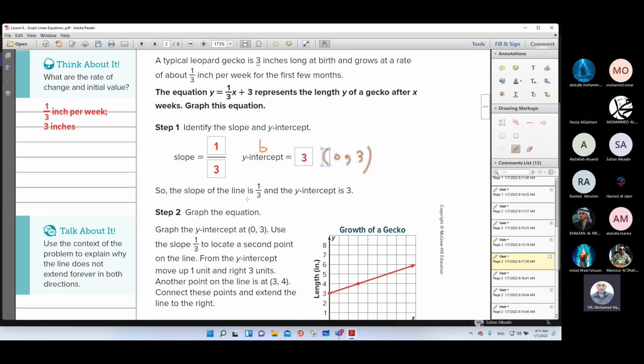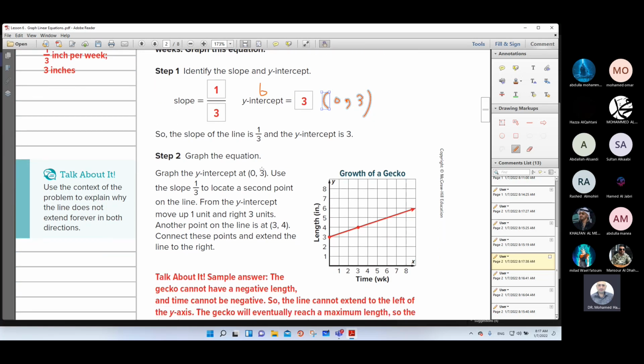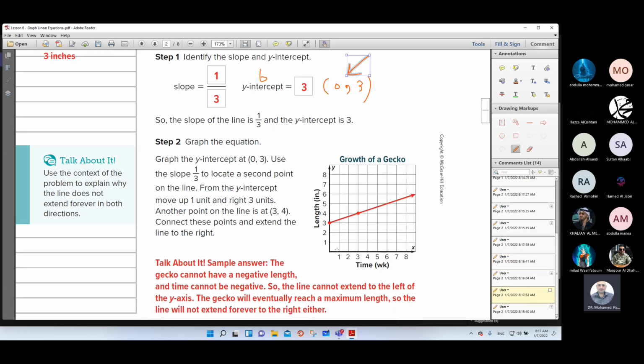So the slope of the line is 1/3 and the y-intercept is 3. So the second step, graph the equation. How do we represent this point first? (0, 3). Go to the y-axis. This is 1, 2, 3. This is the first point.